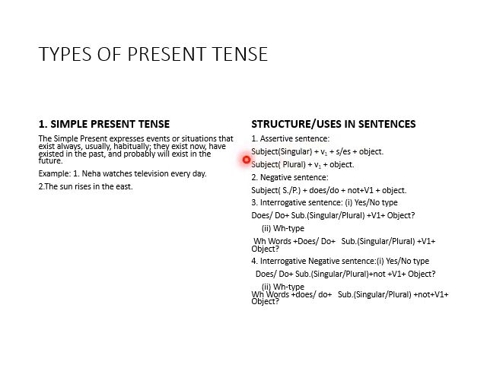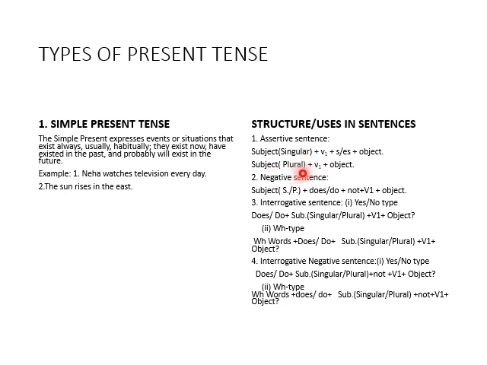We first write the subject, and here it is singular. We use V1. V1 here refers to the first form of verb, and then we add s or es. After that we write the object. I will show you examples later on. First see the structure. Second structure of assertive sentence: subject plural. If the subject is plural, then only V1, first form of verb, and then the object only. Don't add s or es if the subject is plural.